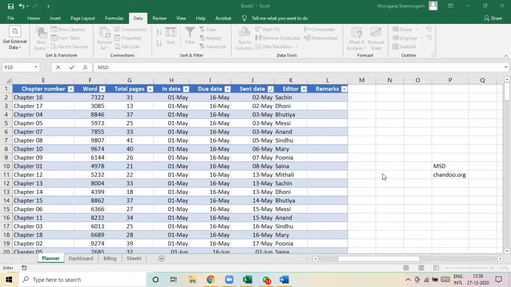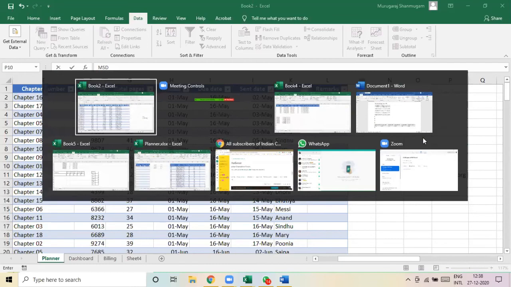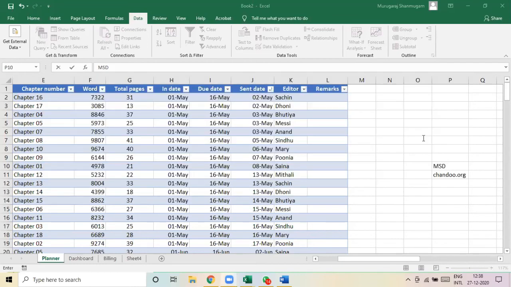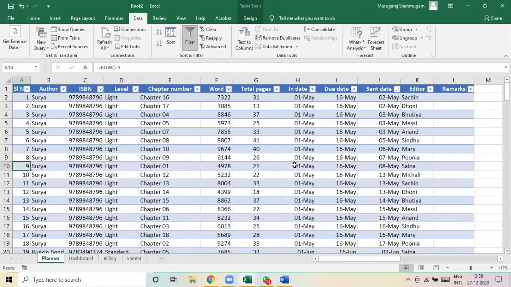Sir, I have one question. If there is some discrepancy in data, how do we look for it? When you say discrepancy, you have to define it first. That way it will be easy to look at. For example,